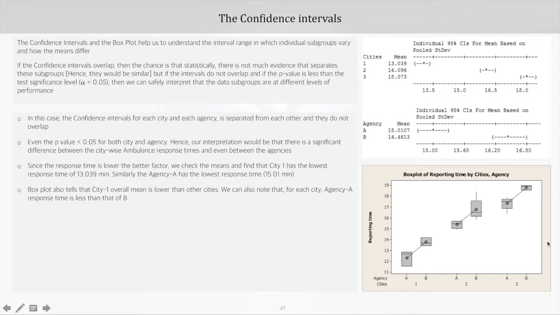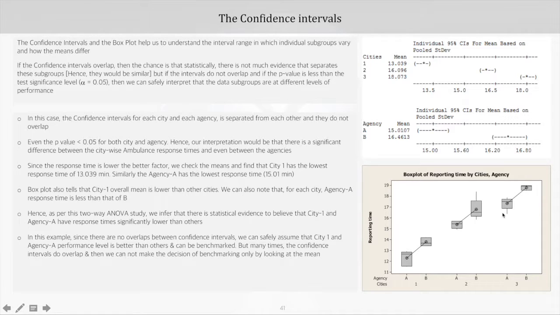We can also note that for each city, agency A response time is less than that of B. So as per this study, we can safely infer that there is statistical evidence to believe that city 1 and agency A have response times significantly lower than others.